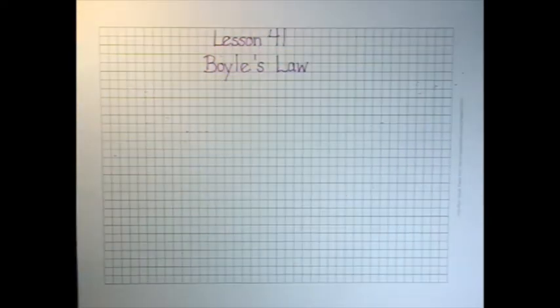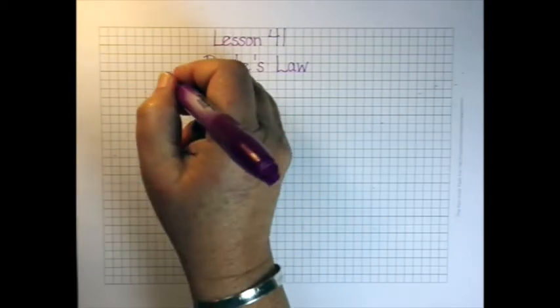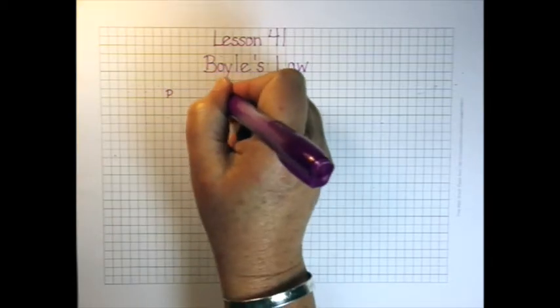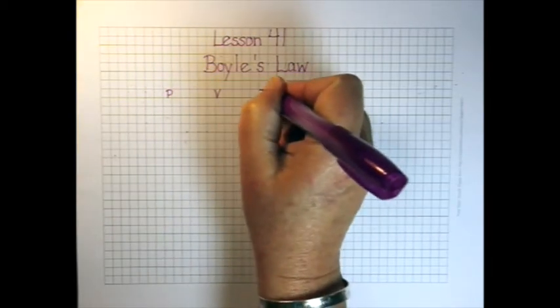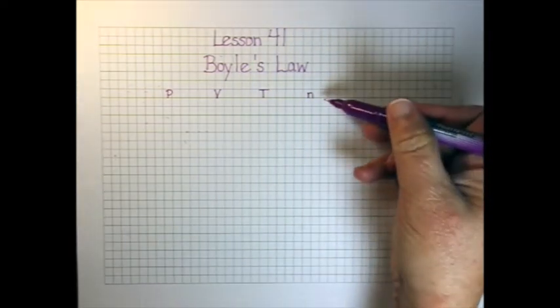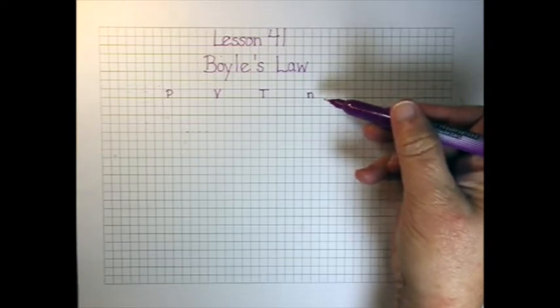The gas laws are a series of equations that let us predict how changes in pressure, volume, temperature, and number of atoms are all going to affect each other, because you can see how they would. Let's look at pressure, volume, temperature. We'll let that be number of moles. So that's the number of particles that we have in our container.